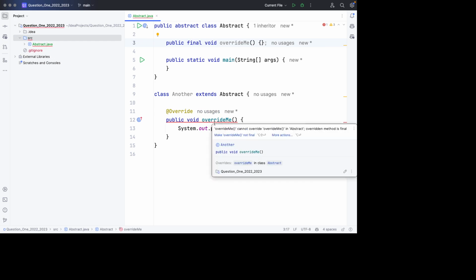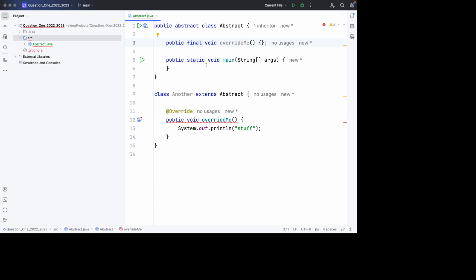So here it is saying override me cannot override override me in abstract because the overridden method is final. So that's what the question was testing for.